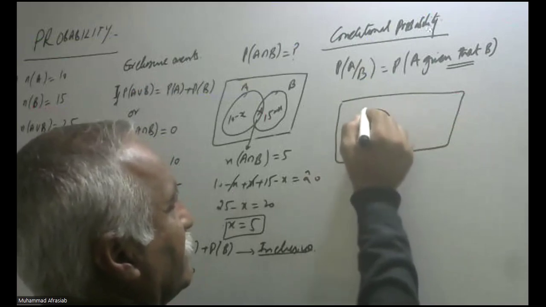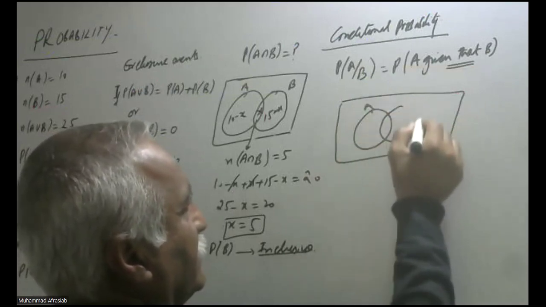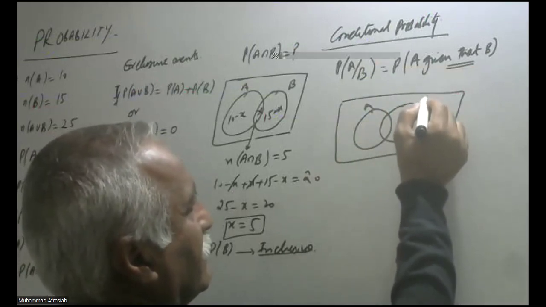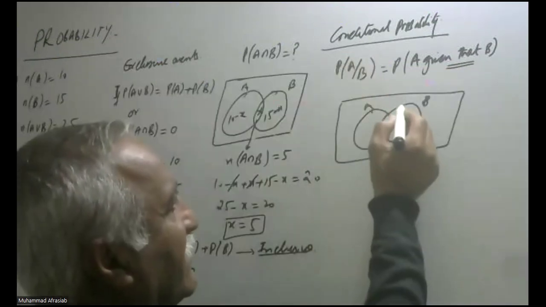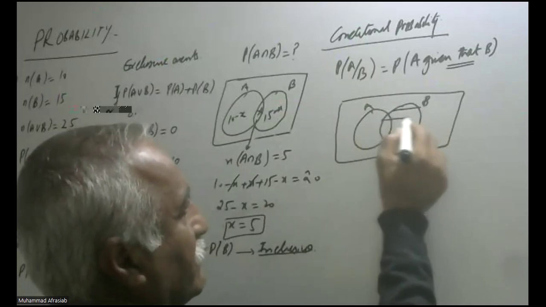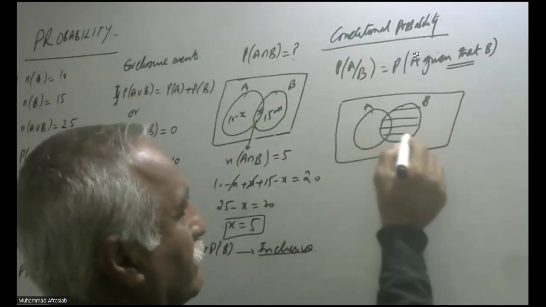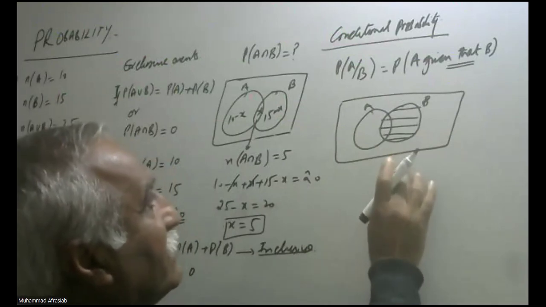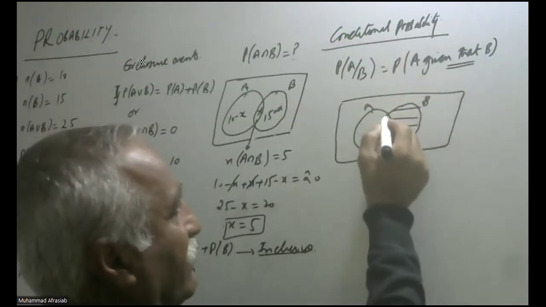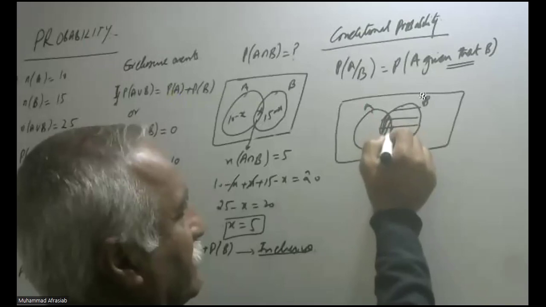It is A, it is B. Now, A given that B event has already occurred. From that occurred event, you are finding the probability of A, which is this part.